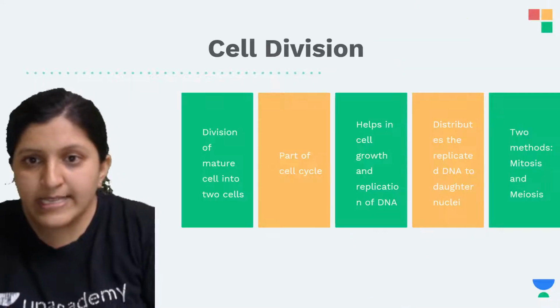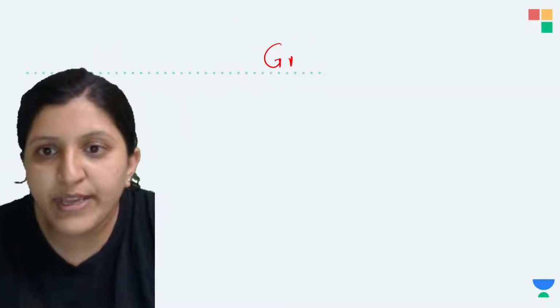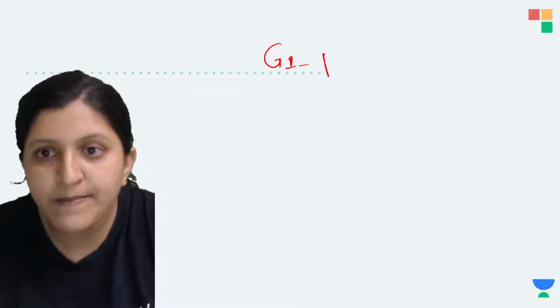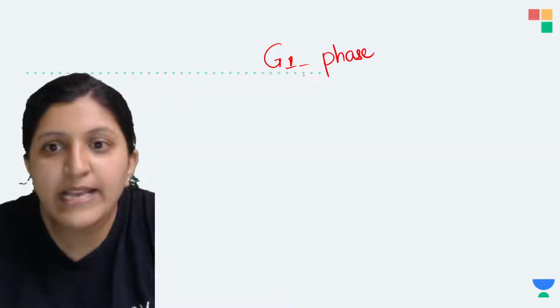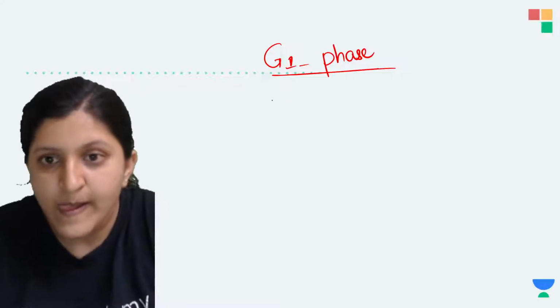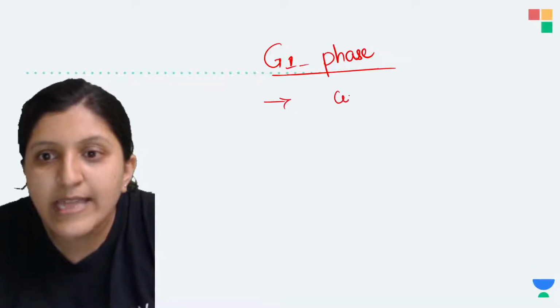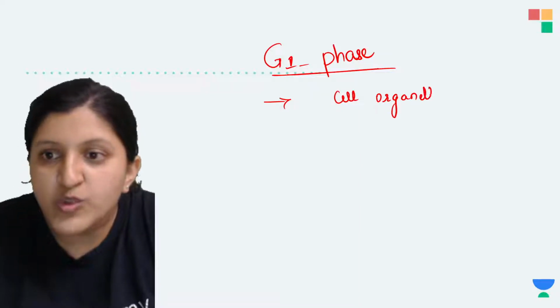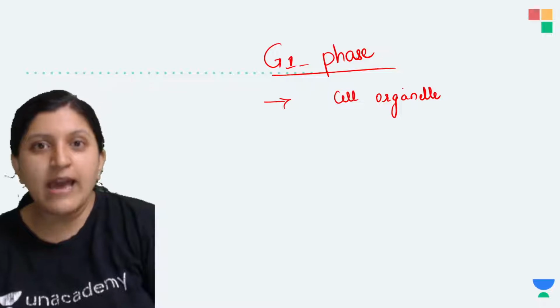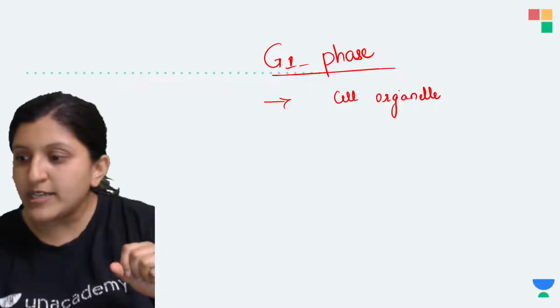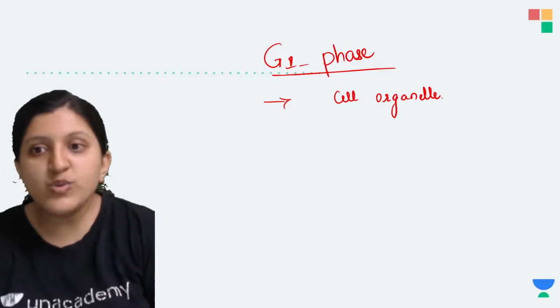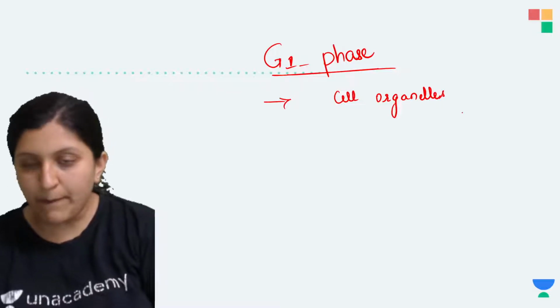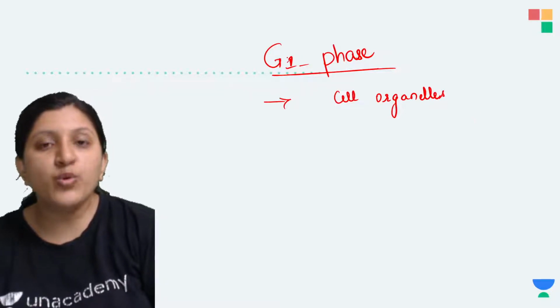Okay, so let's see this one. Cell division, let's see that. I'll just explain the first stage, that is G1 phase, the growth phase or growth 1 phase. So what exactly is going to occur in the growth phase? In the growth phase you can see that the cell organelles will replicate. You can find mitochondria, then there is endoplasmic reticulum, so different things are there. These cell organelles are going to replicate. So that is in the growth 1 phase.